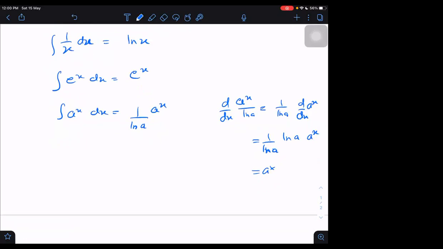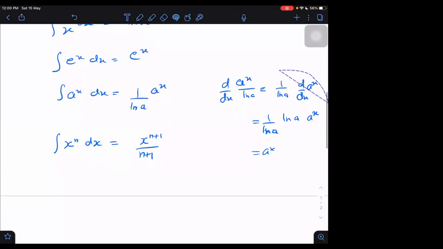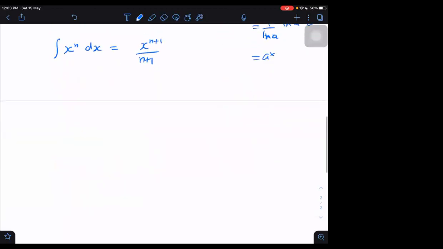Next we have algebraic functions, x raised to n. The integral of x raised to n dx is x raised to n plus 1 divided by n plus 1. You can verify it by differentiating, and you will get the right answer. What is the integration of just a constant? A constant can be taken out of the integration.